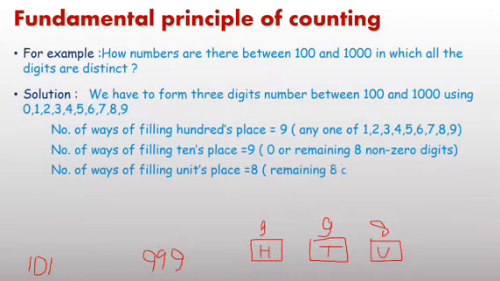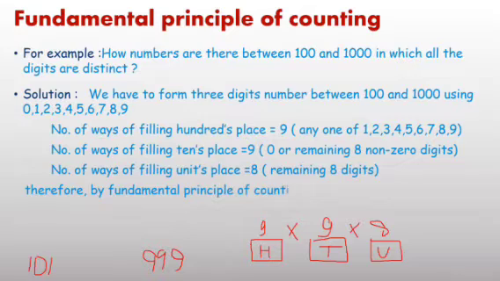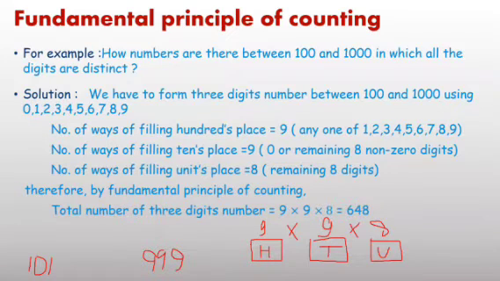Number of ways of filling units place is 8. Therefore, total number of 3-digit numbers that can be formed: just multiply these 3 using the fundamental principle of counting. You will get the result 9 into 9 into 8, which is equal to 648.